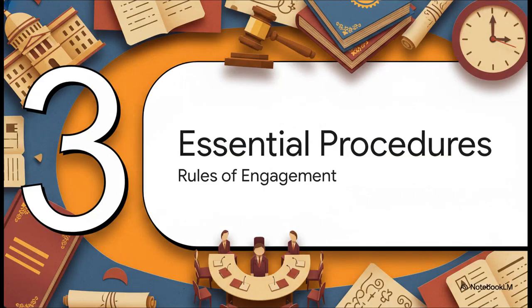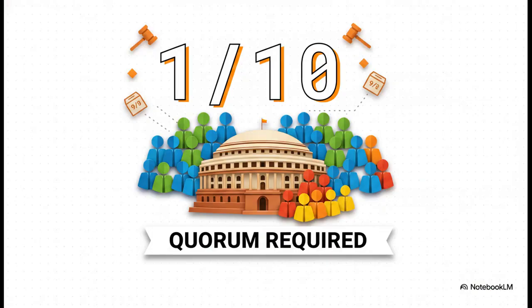Let's move to Section 3, Essential Parliamentary Procedures. Now that we know who sits in the Parliament, let's shift focus to the daily rules of engagement. Okay, I want you to drill this massive number drop right into your memory. 1/10. 1/10 is the absolute minimum quorum required to conduct any business in either House of Parliament. Basically, if the Lok Sabha has 550 members, the quorum is 55. If there are fewer than 55 members sitting in that room, the presiding officer, the speaker, literally has to suspend the meeting or adjourn the House until they get a quorum. No 1/10, no Parliament, period.